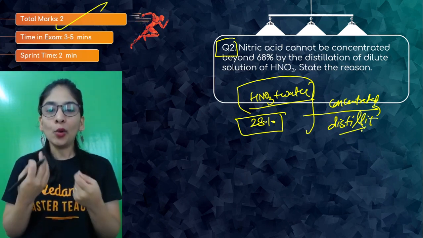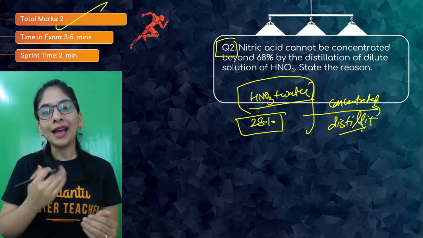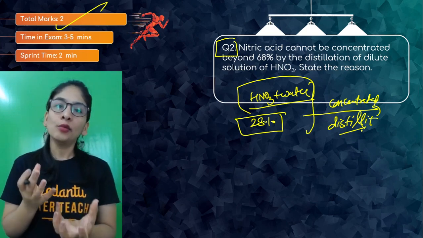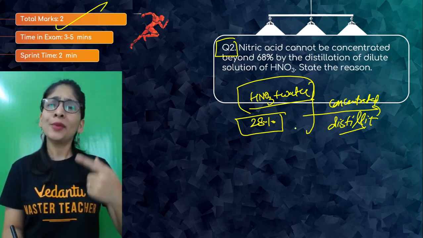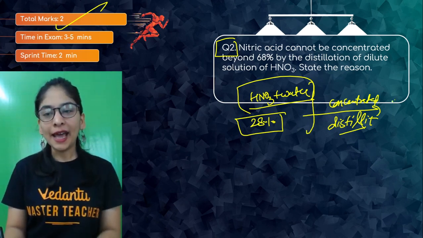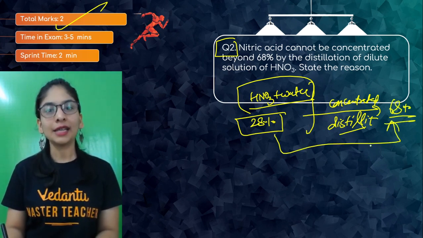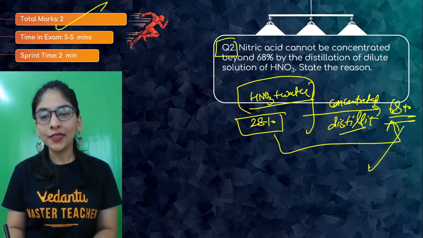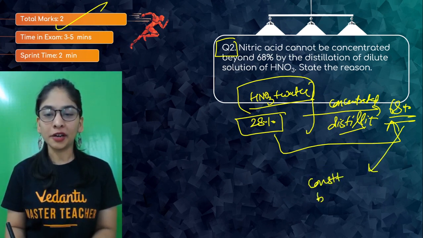So what will happen? Your water, having a comparatively lower boiling point, starts converting to vapor and going away, and nitric acid will be more and water will be less, and in a way you're getting a concentrated solution. But when it reaches 68% concentration, what will happen? Now you can no longer make it more concentrated, because at this concentration we get a constant boiling mixture.